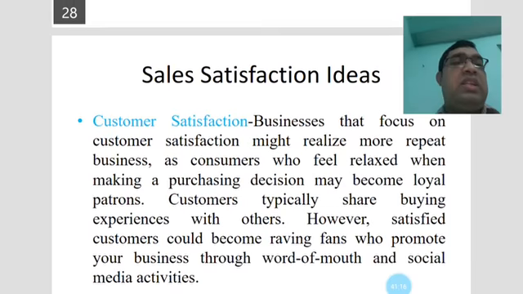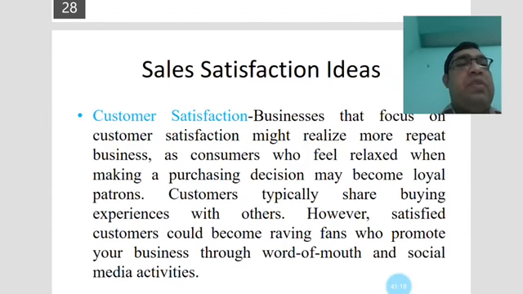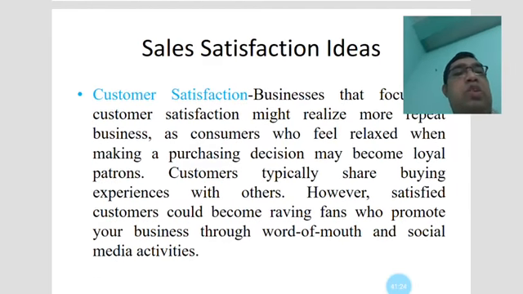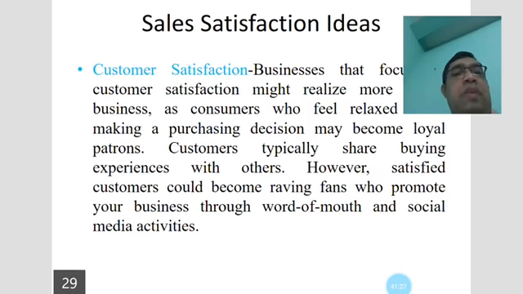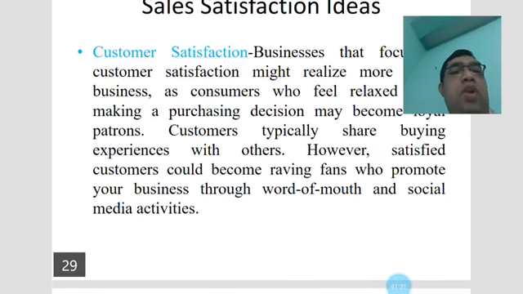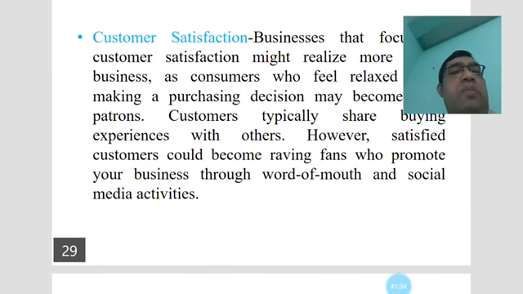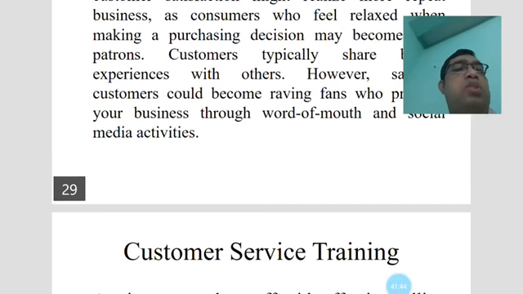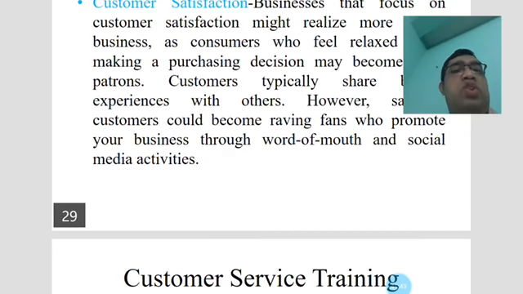Customer satisfaction: businesses that focus on customer satisfaction might realize more repeat business, as customers who feel relaxed about their purchasing decisions may become loyal patrons, and customers typically share buying experiences with others. Satisfied customers could become raving fans who promote your business through word of mouth and social media activities.